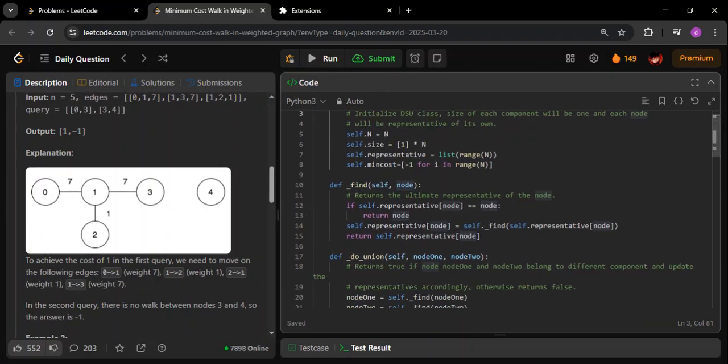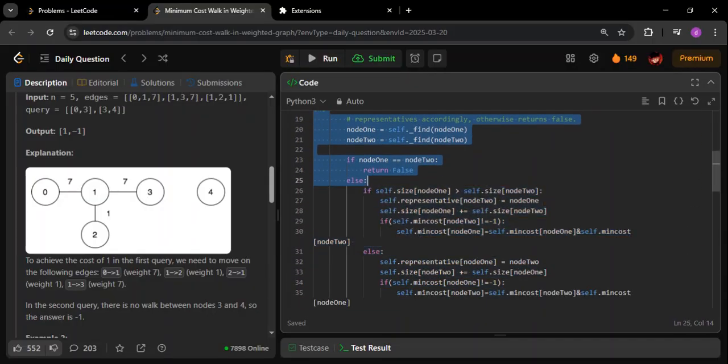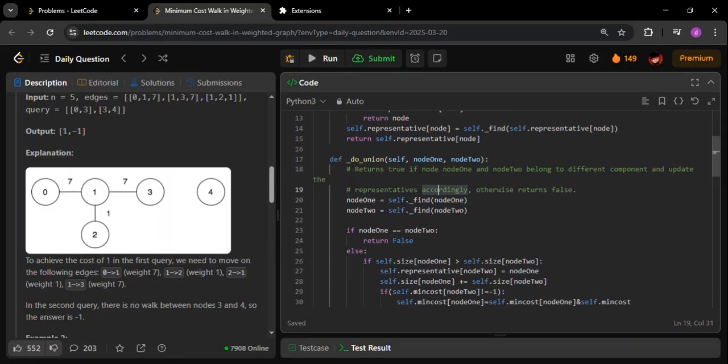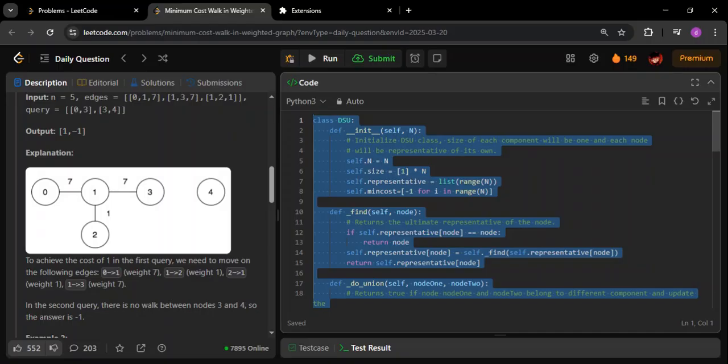This is where you have to slightly memorize the thing. You should be able to know what the various functions are that we need in a disjoint class. If you know this part, then it's very easy: when a question comes, you just identify whether there is a case for applying DSU here or not. And if so, you write this class, create an object, and start using it. That's the basic idea.